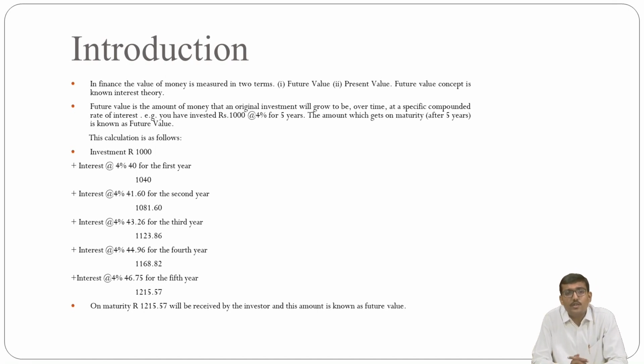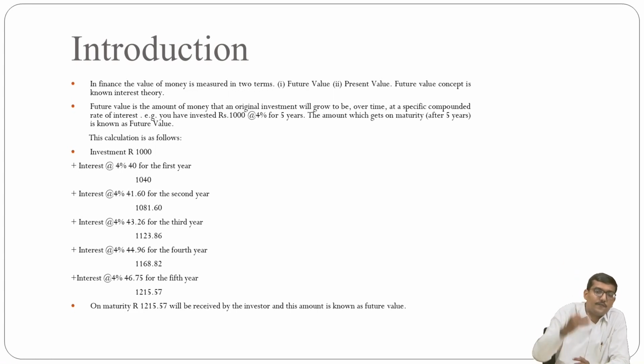Then on the 1040 you calculate the 4% again, and it becomes 1081.60. Then you add another 4% on it, and you get 1123.86. Another 4% is added, then 1168.82. Another 4% added, that is 1215.57.